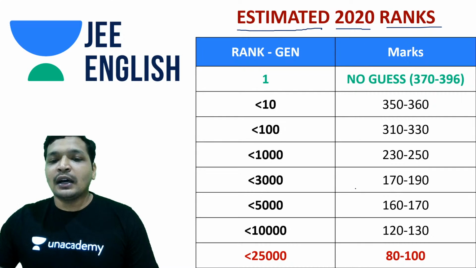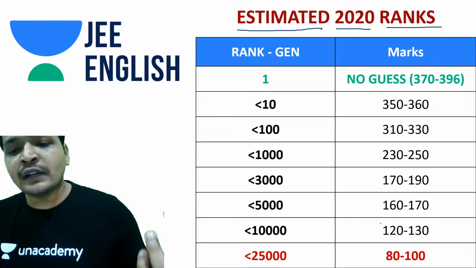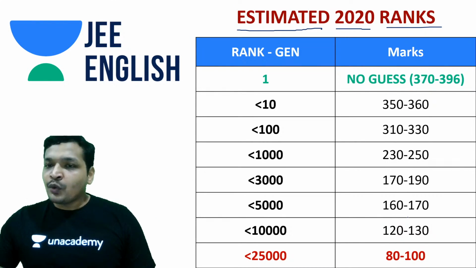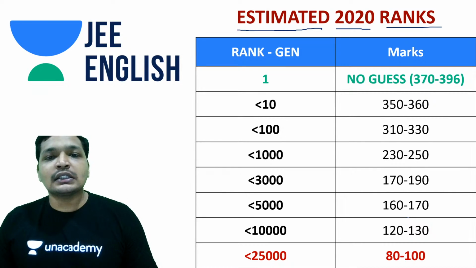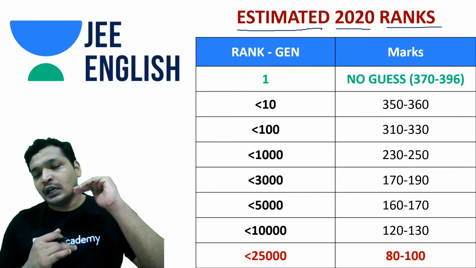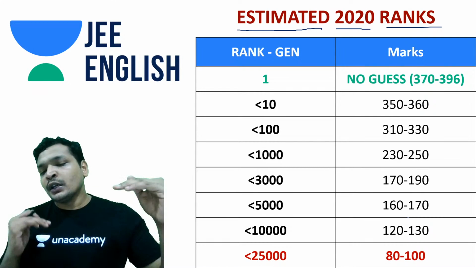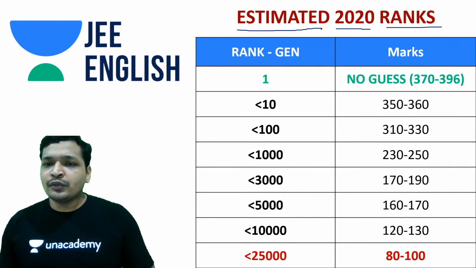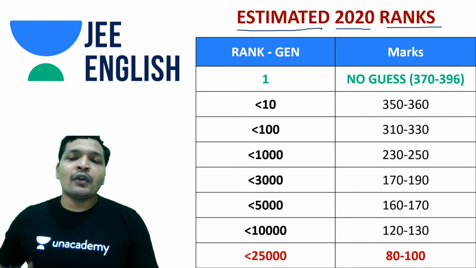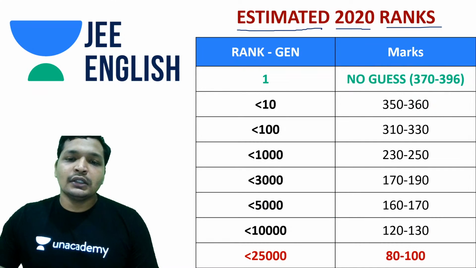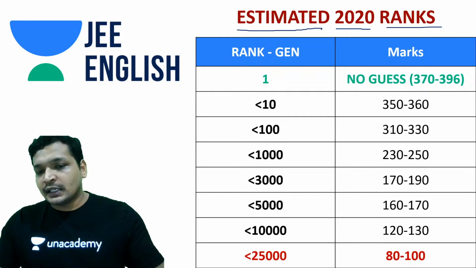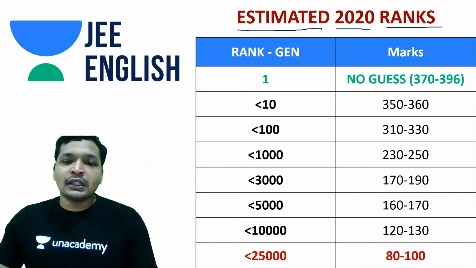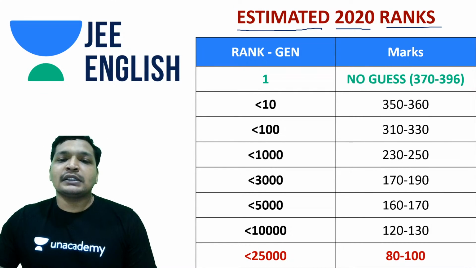But anyway, if you want to get within 10,000 rank, the things are going to change a bit. The reason is COVID-19, absolutely one of the reasons. And even if you have noticed the JEE Mains trend, the last few ranks weren't that competitive. So you can expect that if you're scoring within 130, you will get into IITs, and if you're scoring above 200, probably you'll get into old IITs. Why probably? You should definitely, but you can never predict. But the amount of competition may increase within 1000 rank. So within 1000 rank, you can expect some amount of competition.